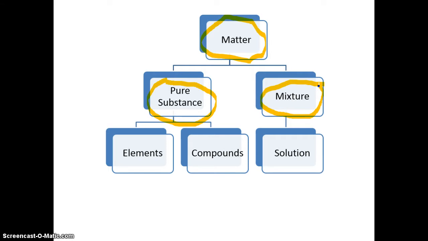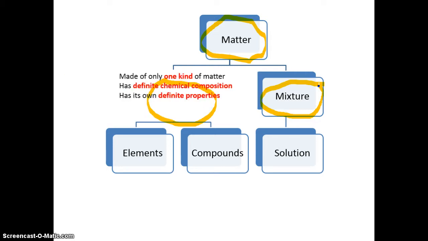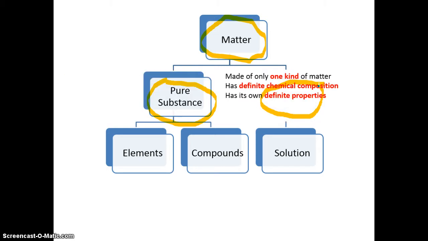And let's start first talking about pure substances. So a pure substance, and if you look underneath the flow chart on your page down in this area, you will see that there's a blank space, a line, and then after that the word substance. So go ahead and write pure on that line. And then you'll write these notes: made up of only one kind of matter. Notice that one kind is in red. That's what you're going to write in that first bullet underneath where you wrote pure substance. It's made of only one kind of matter.